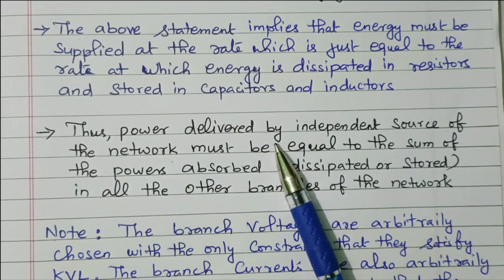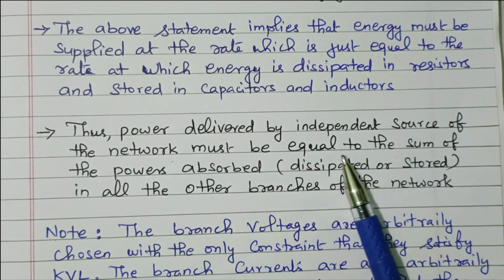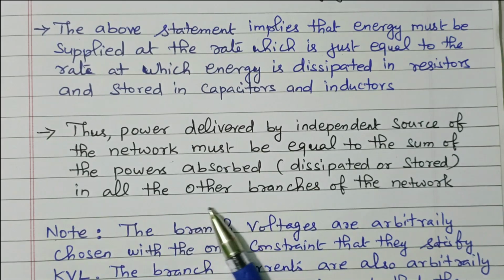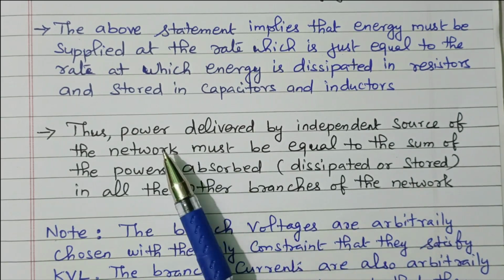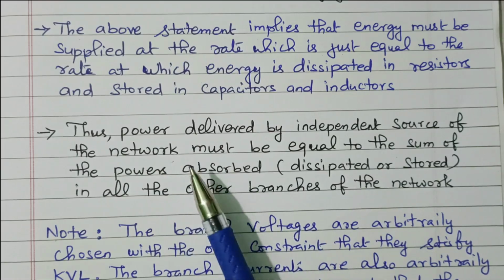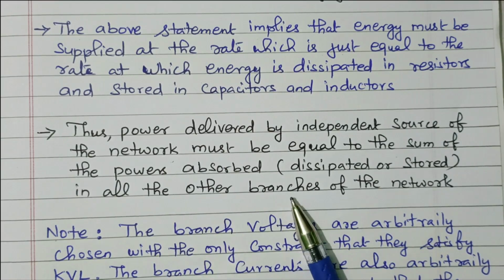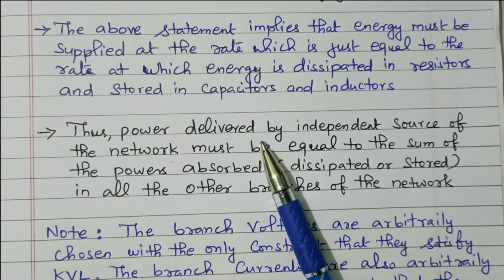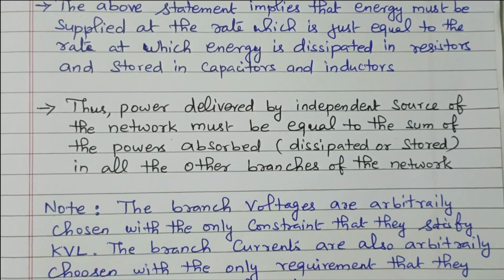Thus the power delivered by the independent sources of the network must be equal to the sum of power absorbed in all other branches of the network, either dissipated or stored. So we need to understand that the power delivered by the independent source of the network is equal to the sum of power absorbed in all other branches of the network. The power absorbed should be equal to the power delivered, so that we get the net power equal to 0.